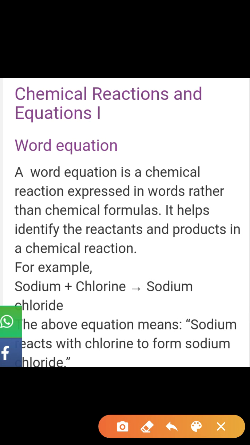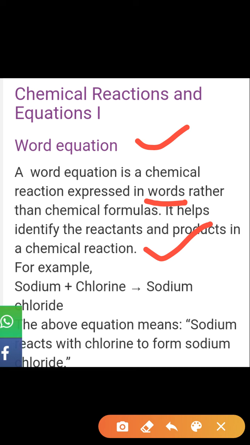Next topic is chemical reaction and equation. In this topic we will understand the word equation. What is a word equation? A word equation is a chemical reaction expressed in words rather than chemical formulas. It helps identify the reactants and products in the chemical reaction.